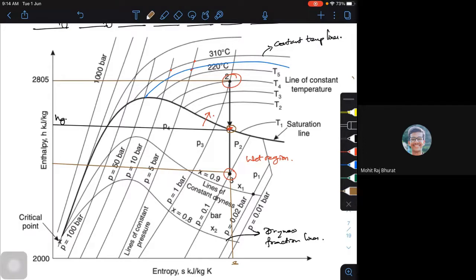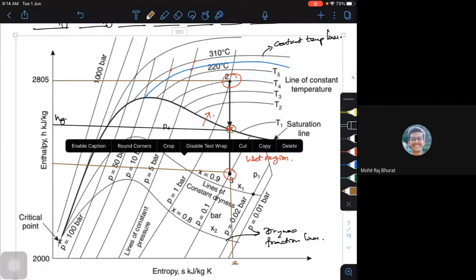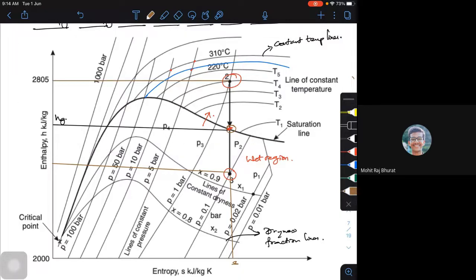Wherever it intersects, look at this. 0.9 is there, so I need to draw one imaginary line somewhere like this, just parallel to this particular line. So this may be x equal to some 0.92 or 0.93. That's why in the Mollier chart you may get a close approximation, not an accurate one. So corresponding to point 3, the dryness fraction is 0.92 or 0.93. You have constant pressure lines which are almost diverging, and they become steeper in the superheated condition.